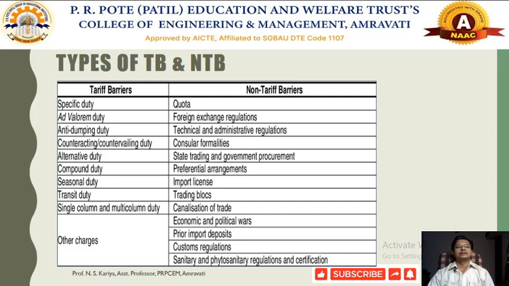Now these different tariff barriers as well as non-tariff barriers vary from country to country, and they are formulated according to the rules, regulations and policy measures that they implement.